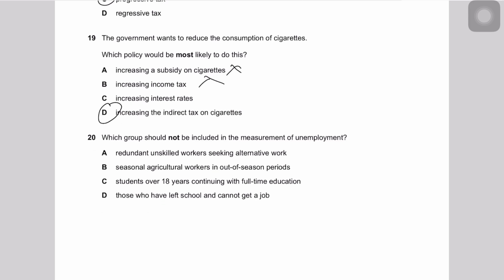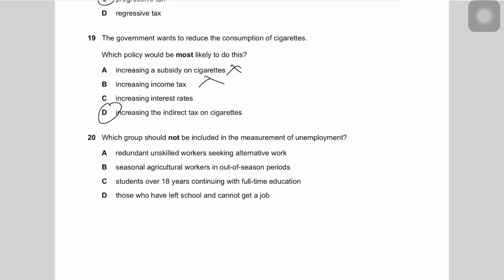Question number 20 says, which group should not be included in the measurement of unemployment? Let's see. Redundant, unskilled workers seeking alternative work. Unskilled workers who are redundant and seeking alternative work, why shouldn't they be part of unemployment?